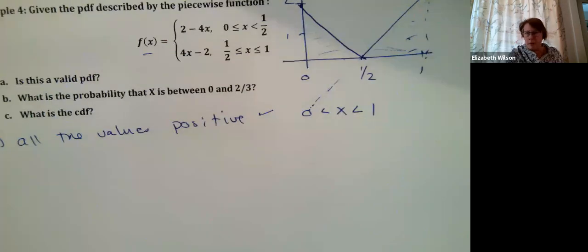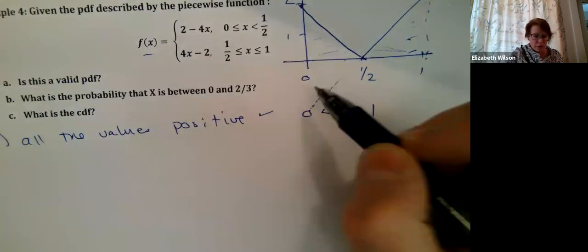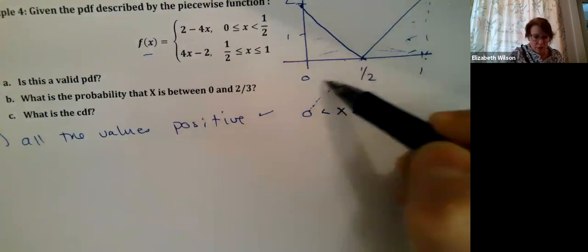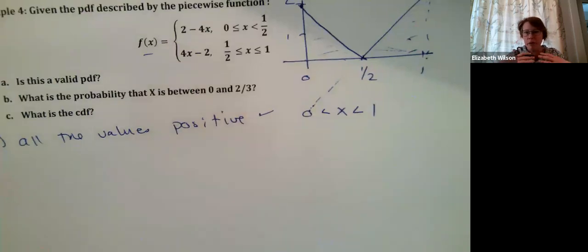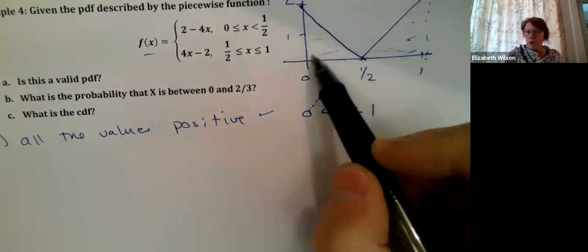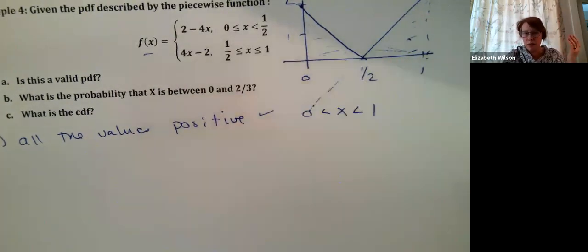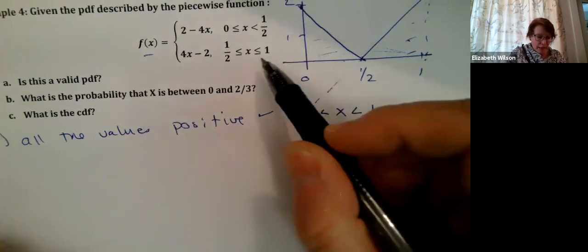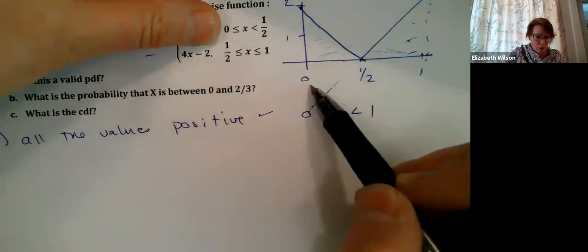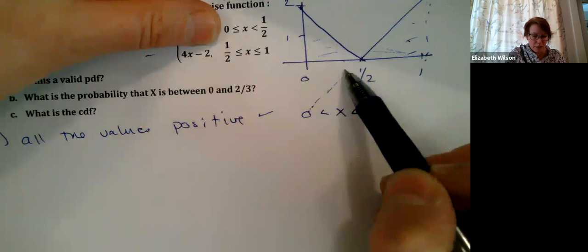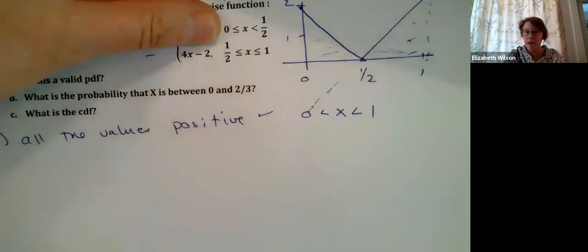We're looking at probabilities here, and I need to be able to integrate that, and that's not going to give me a valid answer. Think of this function as representing a probability distribution of some data, or some process happening out in the world. I want all of my area under the curve to be positive because probabilities need to be positive. So if I were only describing this as 4x minus 2 from 0 to 1, this half of the function is negative, which makes it not a valid PDF.